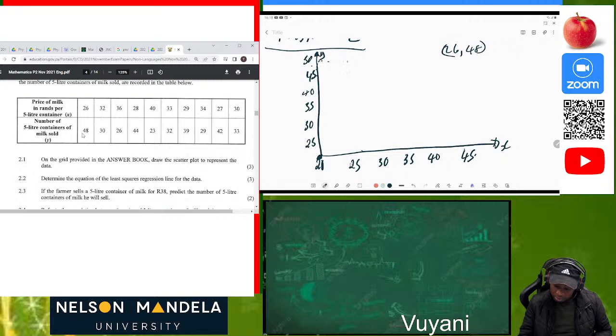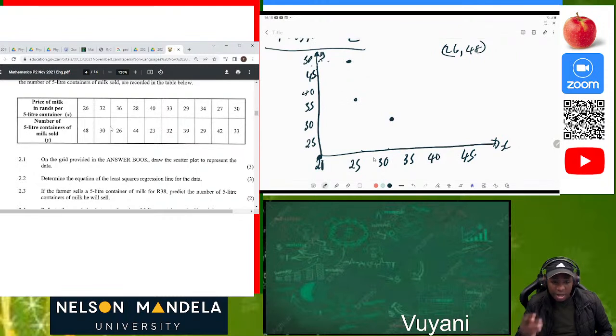So there will be a point somewhere here. Then after that, we have 32 to 30. 32 is somewhere here, 30 somewhere here. So it should be somewhere here. Then we also have 36 to 26. 36 is somewhere here. Then 26 is somewhere here. So it will be somewhere here.